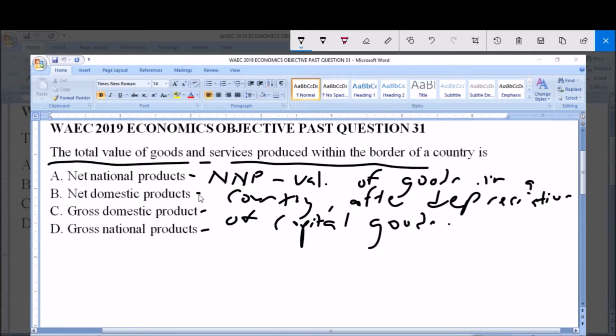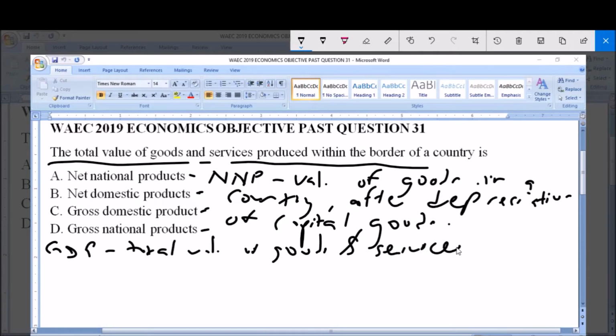Now, in order to define net domestic product, or NDP, we first have to define GDP, or gross domestic product. So gross domestic product, or GDP, is the total value of goods produced and services provided in a country in a year.